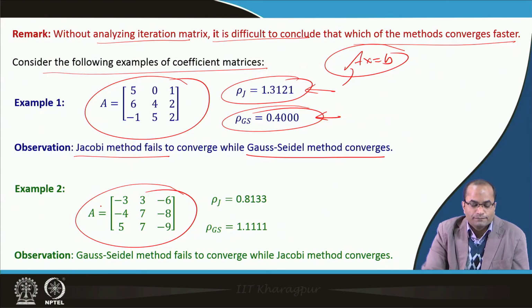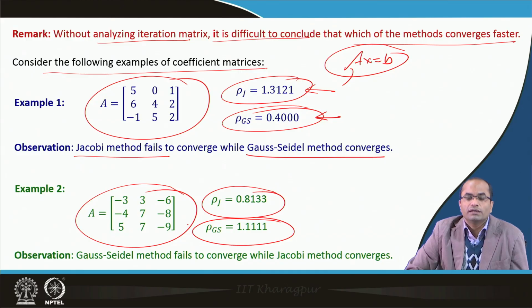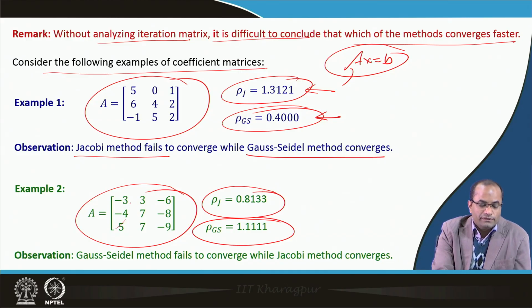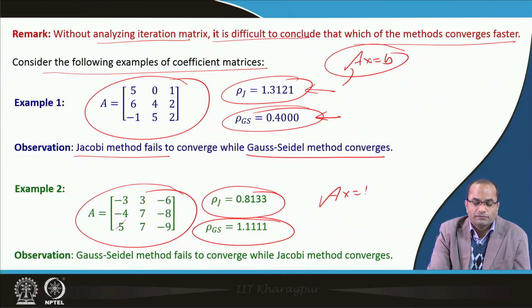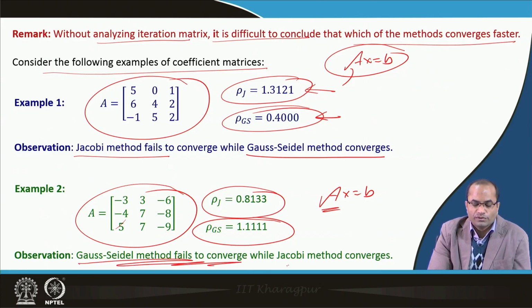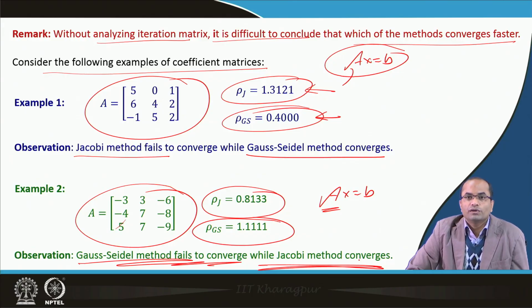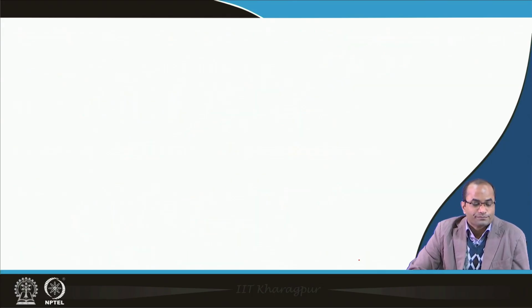For this A, the spectral radius of Jacobi is 0.8 and the spectral radius of Gauss-Seidel is 1.1. So, in this case, when we form a system of equations with this matrix, what will happen? The Gauss-Seidel method will fail to converge, whereas the Jacobi method converges. So, it is the other way around.